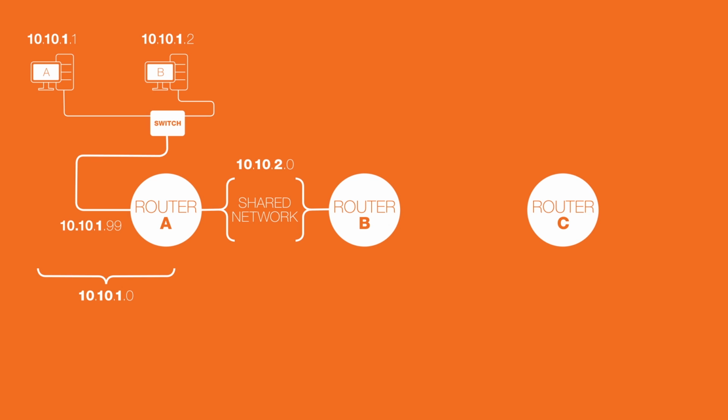10.10.2.0 if the subnet mask was 255.255.255.0. And all devices on that network would need an IP address starting off with 10.10.2. The last octet would be the host octet. Following the IP addressing rules we've discussed, every device on a shared network starts off with the same network identifier.